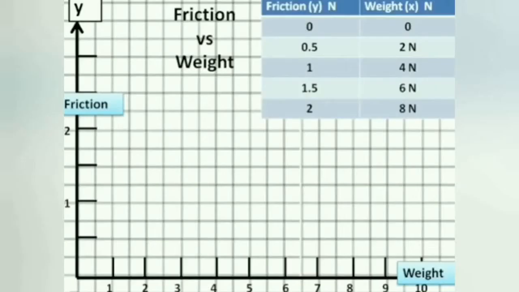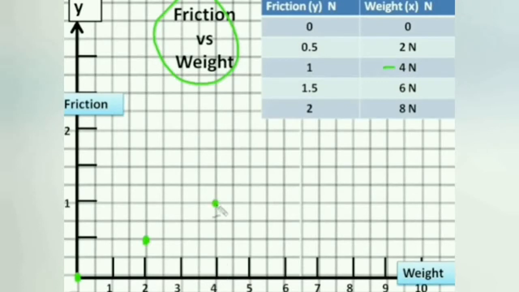And on introducing the fourth block and making the system move in uniform motion, now the spring reads 2 Newton. So if you plot a graph between the pulling force, which gives the measure of the force of friction, and the weight of the system, which was gradually increased from 2 Newton, 4 Newton, 6 Newton, 8 Newton, then we will observe a chart to be obtained as shown. Now let's plot the graph.